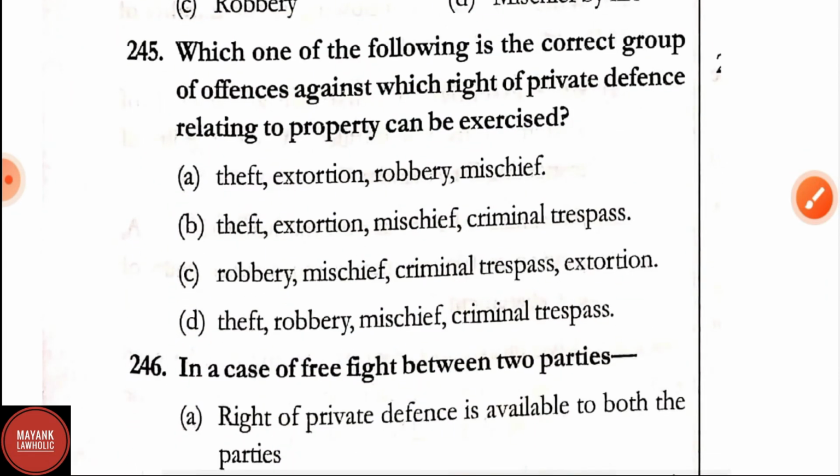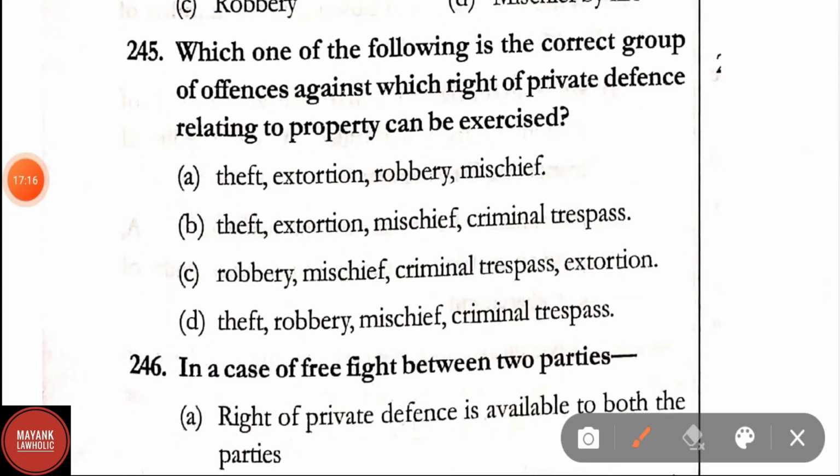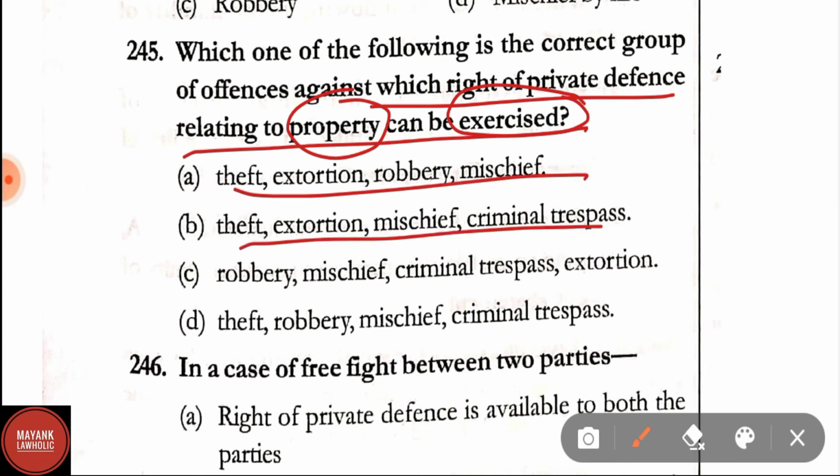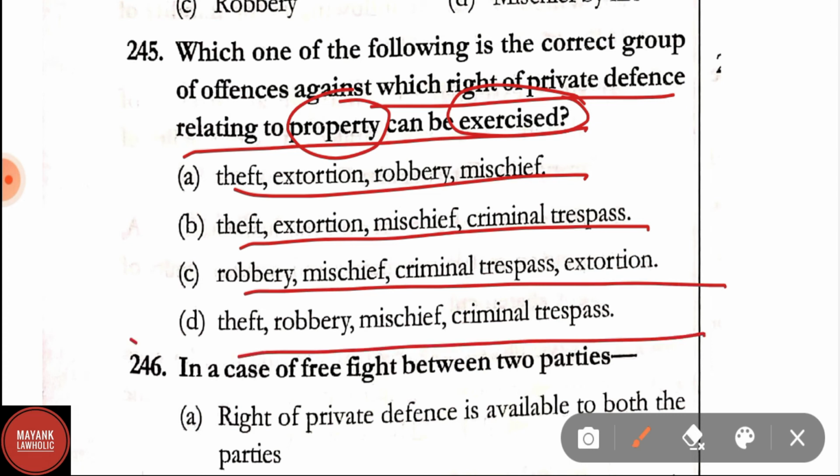Question number 245. Which one of the following is the correct group of offences against which right of private defense relating to property can be exercised? Options are theft, extortion, robbery, mischief. Option B, theft, extortion, mischief, criminal trespass. Option C, robbery, mischief, criminal trespass, extortion. Option D, theft, robbery, mischief, criminal trespass. Correct answer is option D, that is theft, robbery, mischief, criminal trespass.